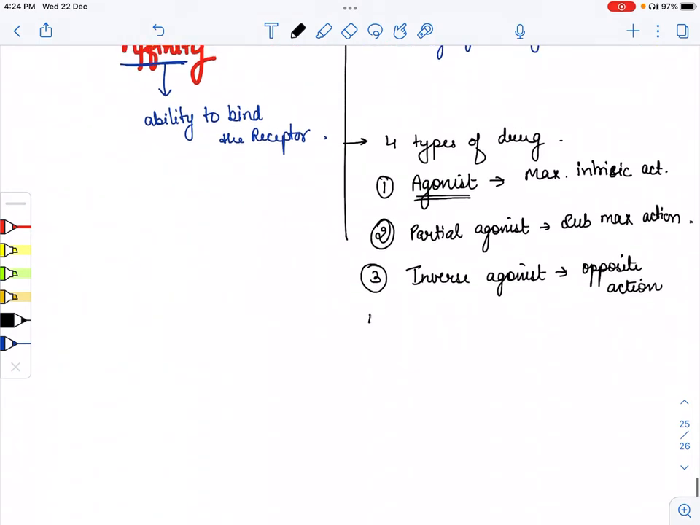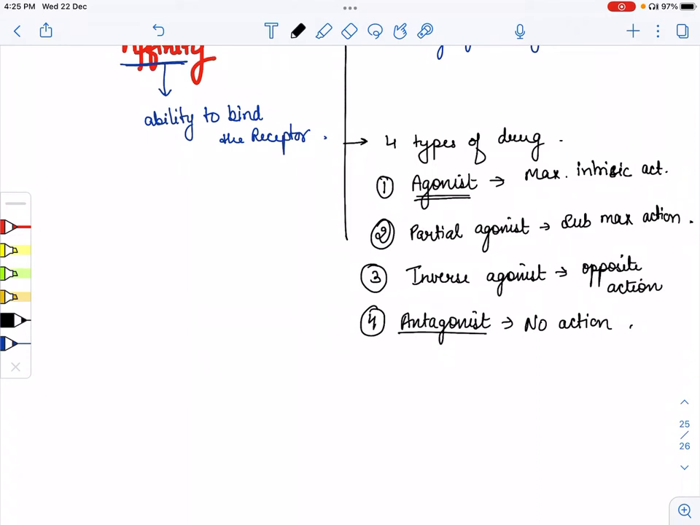Now the fourth category is the antagonist. What do we mean by antagonist? Antagonist means the drug does not produce its action. After giving that drug, there is no action. That is known as antagonist. So when we give an antagonist, that drug only occupies that particular receptor, but it does not produce its action.